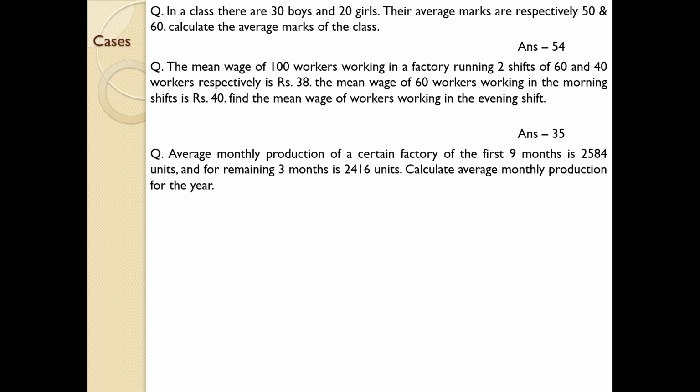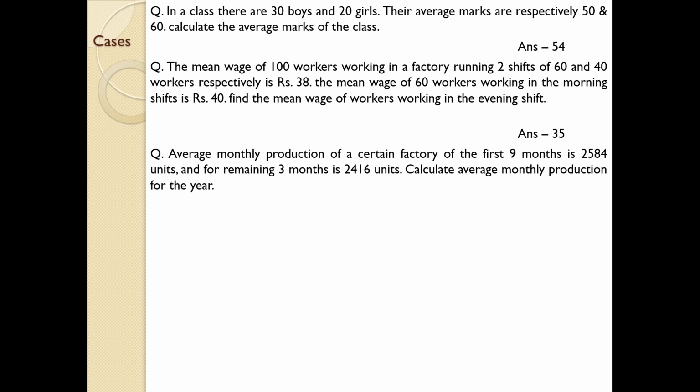Next one. The average monthly production of a certain factory for the first 9 months is 2584, and for the remaining 3 months is 2416. Calculate the average monthly production for the year. This is also another tricky question.